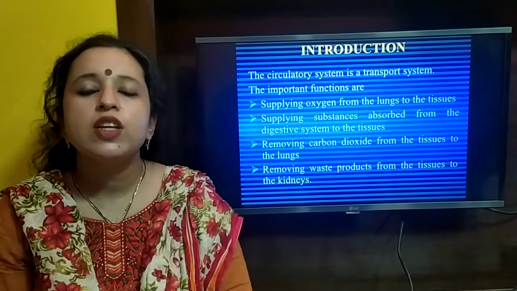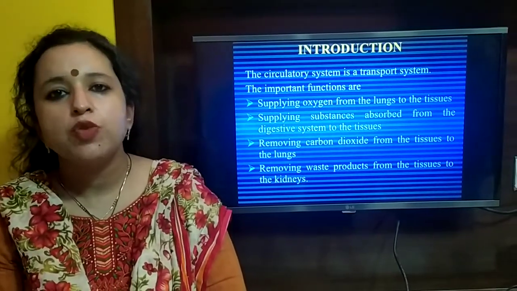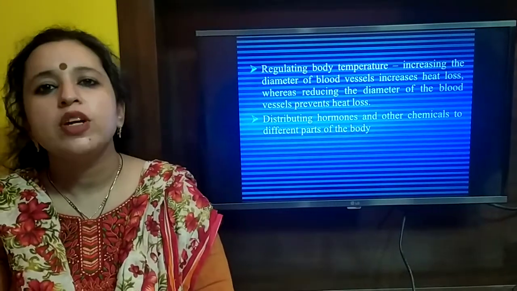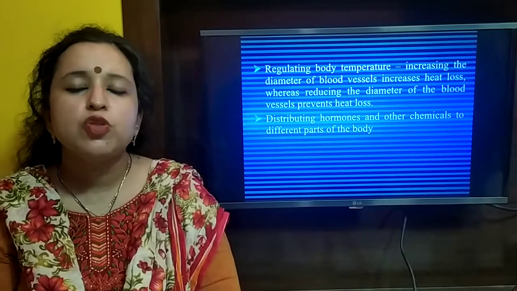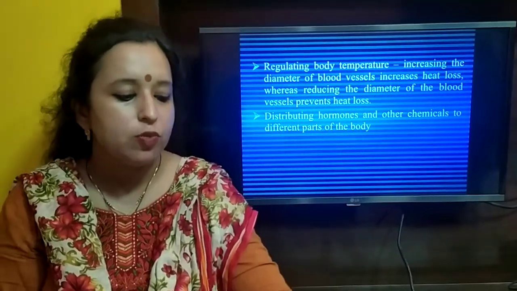It helps in removing the carbon dioxide from the tissues to the lungs and removes the waste products from the tissues to the kidneys. It also helps in regulating the body temperature as well as distributing hormones and various other chemicals, water and minerals to various parts of the body.